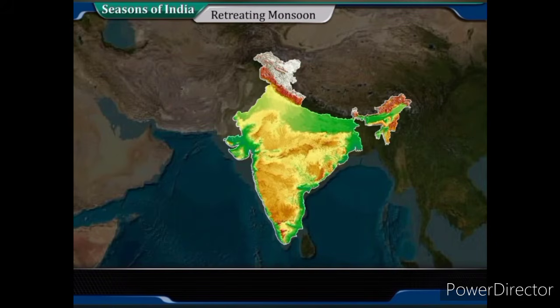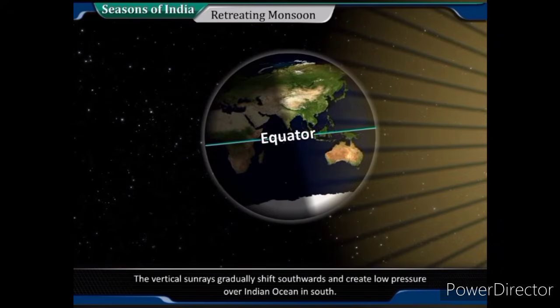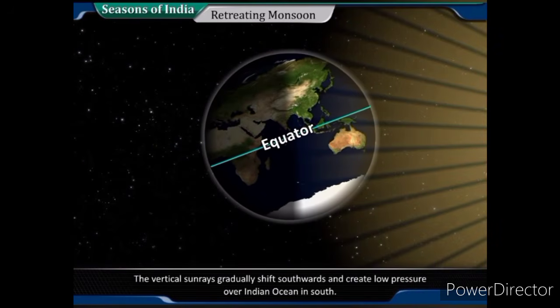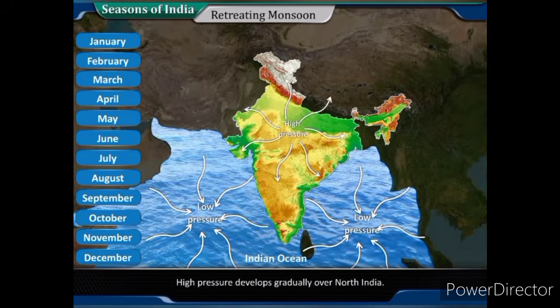Retreating monsoon, October to November. The duration between October and November is better known as retreating monsoon. The vertical sun rays gradually shift southwards and create low pressure over the Indian Ocean in the south. High pressure develops gradually over North India.